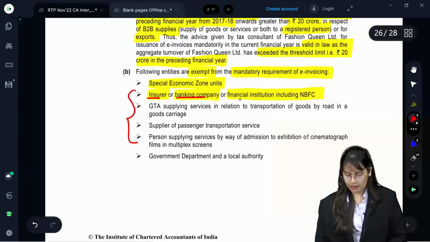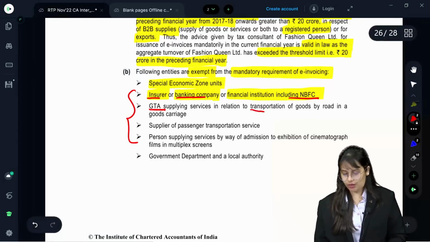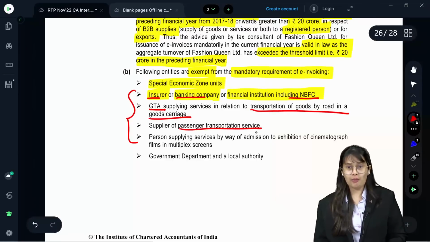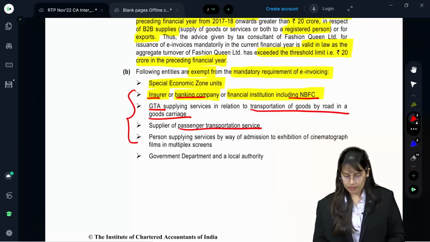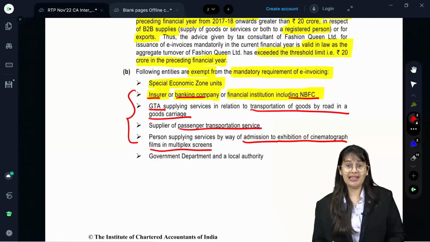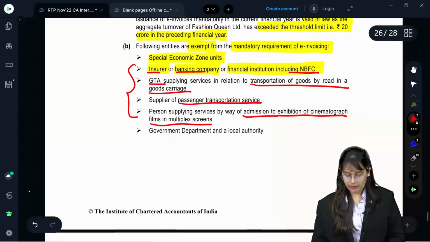Insurer or banking company including NBFC, GTA supplying service in relation to transportation of goods by road in a goods carriage, supplier of passenger transportation service because they issue ticket, person supplying service by way of admission to exhibition of cinematographic films in a multiplex screen because they issue e-ticket, electronic ticket, and government, department and local authority.